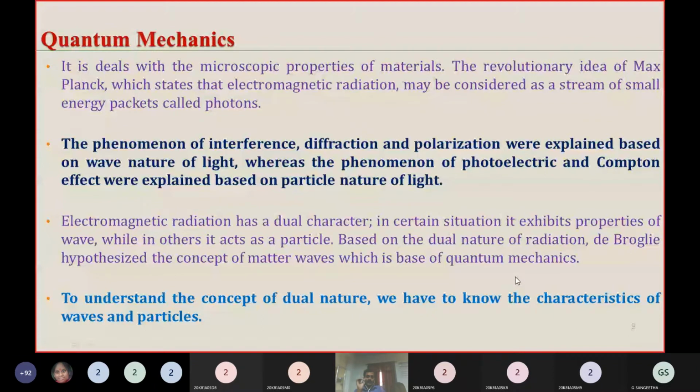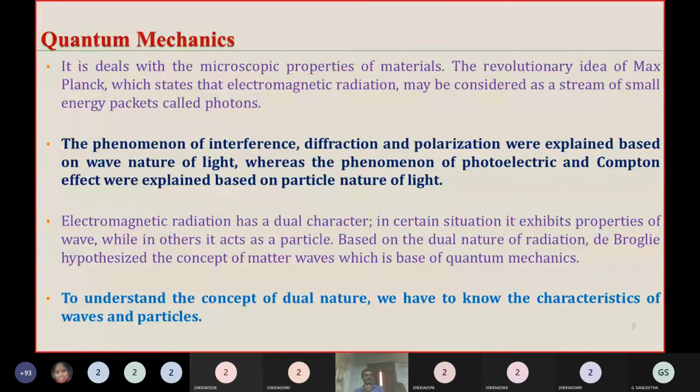Matter, that is electrons and protons, also has dual nature.